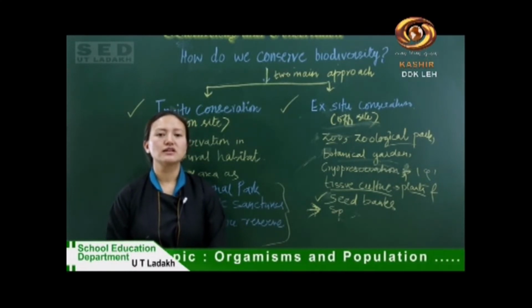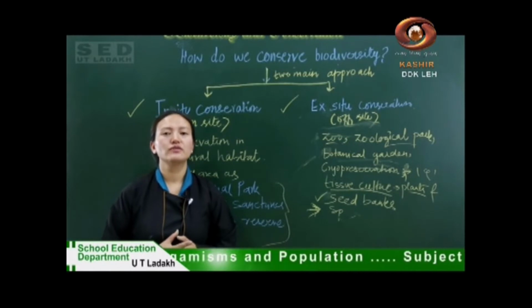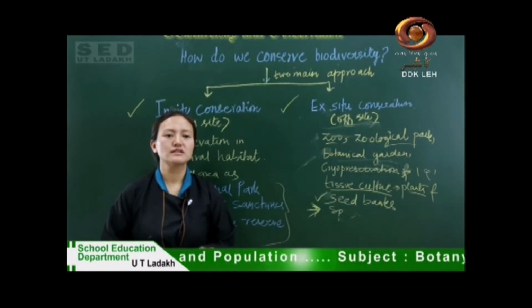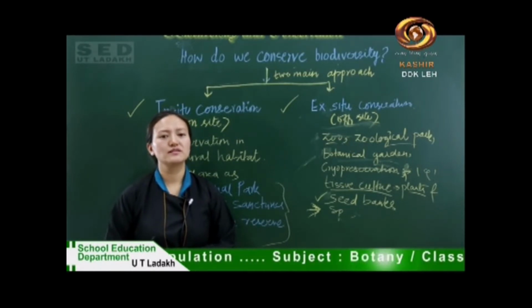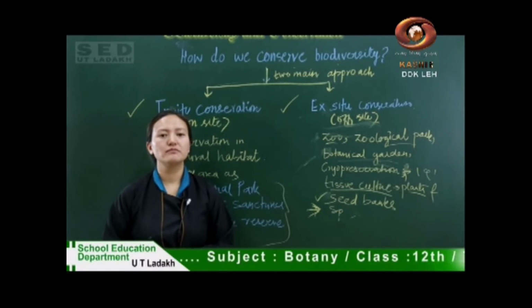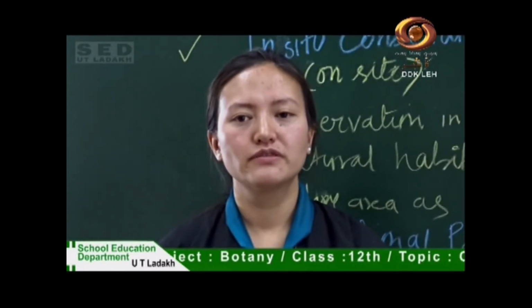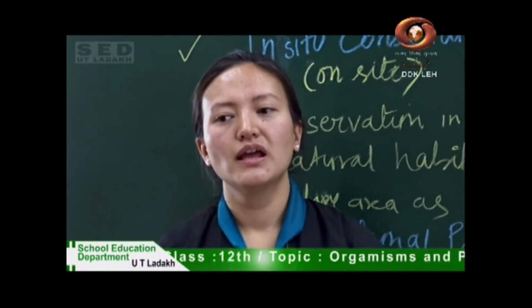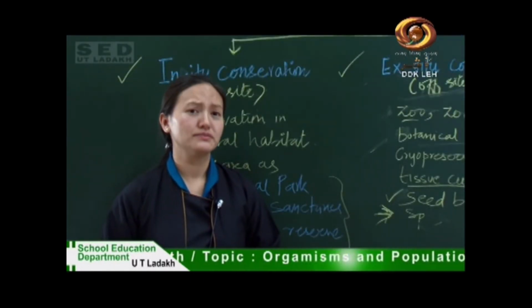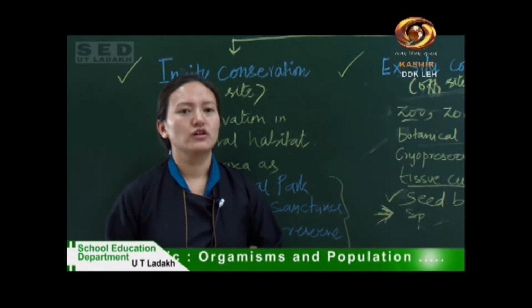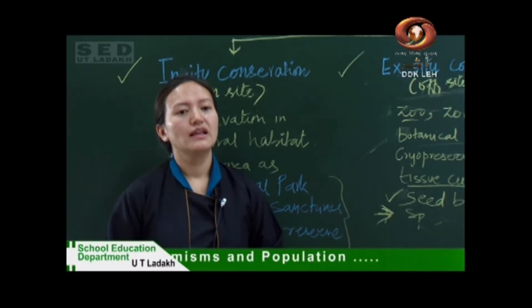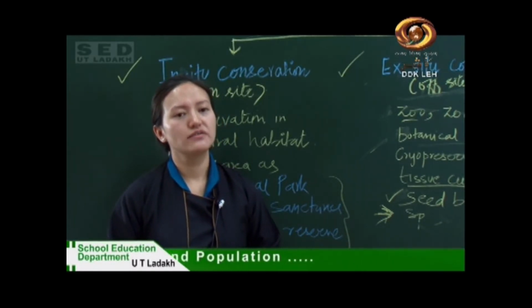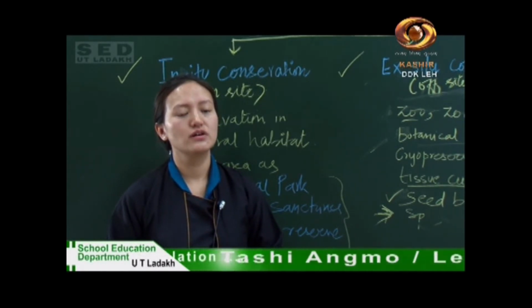Then we also studied how much variation there is in organisms. There are 1.5 million different organisms on earth according to IUCN. Then we also studied the loss of biodiversity, and conservation of biodiversity.